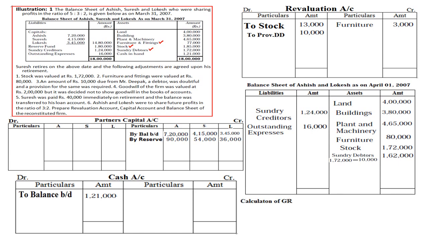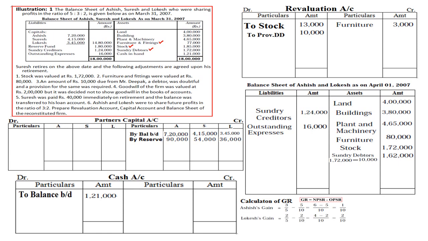So calculation of GR, working note. What is the formula of GR? GR is equal to NPSR minus OPSR, new share minus old share. So for the continuing partner Ashish, GR is equal to his NPSR, 3/5, since 3:2 he is sharing, minus OPSR, which is 5/10. Therefore, 1/10 is the GR.